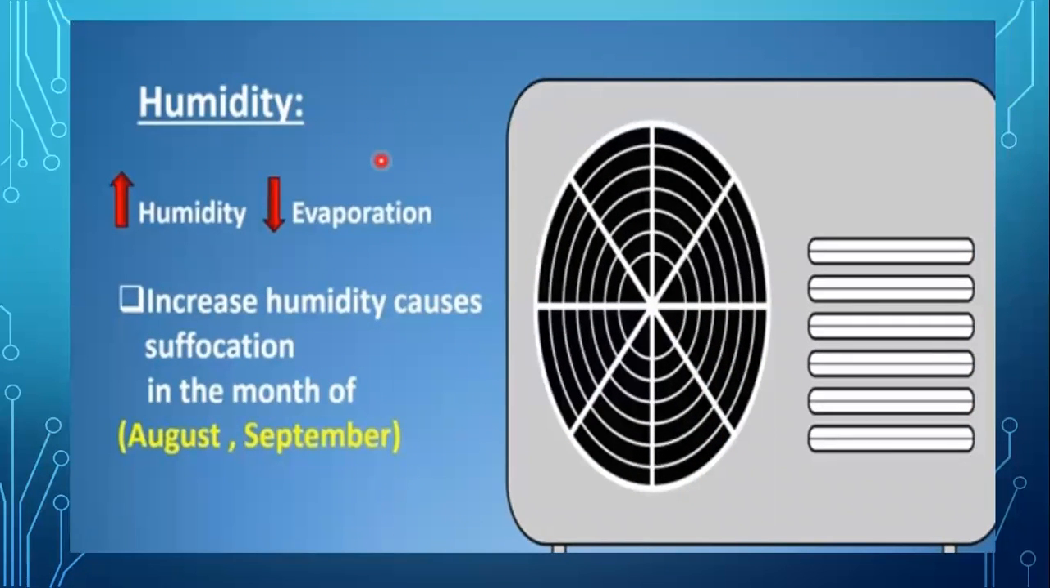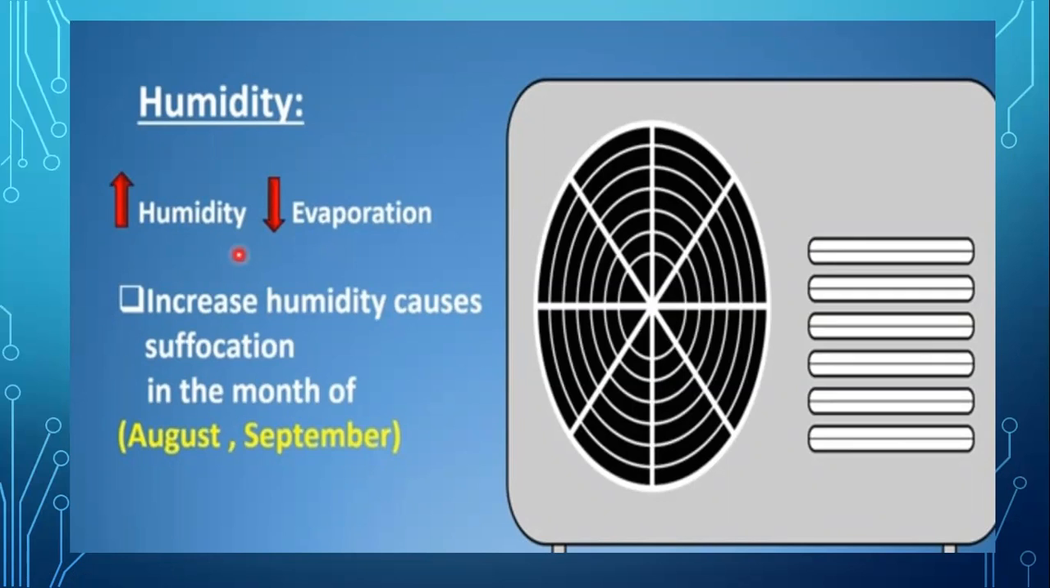The next factor is humidity. What is humidity? Humidity is the amount of water vapors present in our air. When our air gets saturated with water molecules, then that air is called humid. When our atmosphere has too much humidity, is very much humid, then the rate of evaporation will decrease.